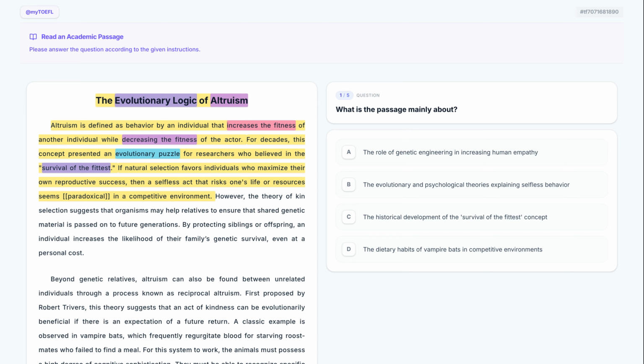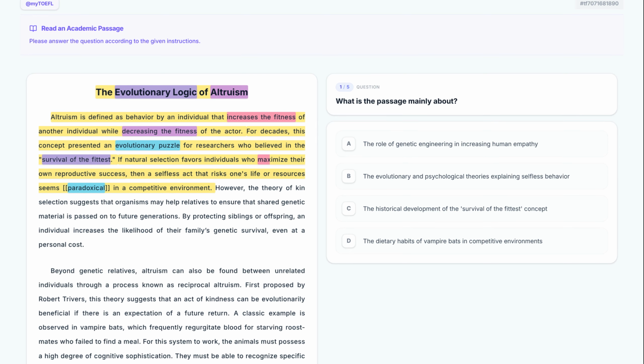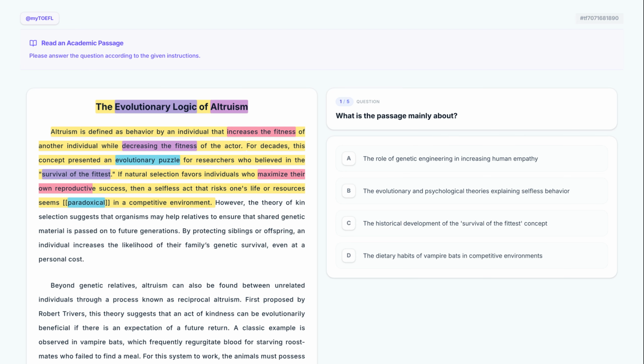The author uses this structure to highlight why self-sacrifice seems paradoxical. If the goal is to maximize their own reproductive success, then doing something that risks one's own resources appears to go against the rules of nature.